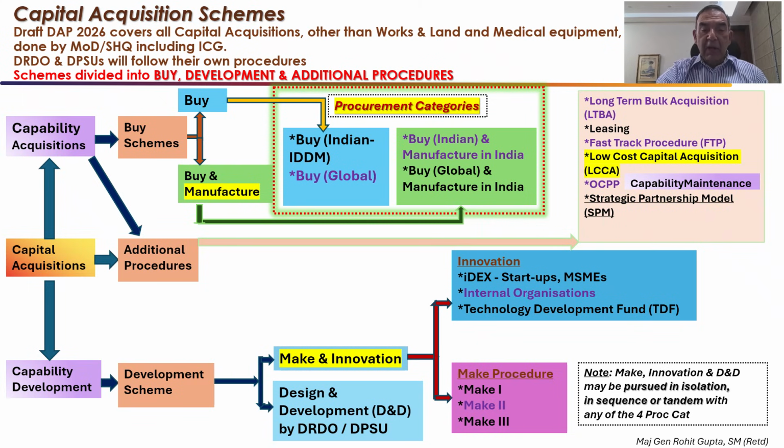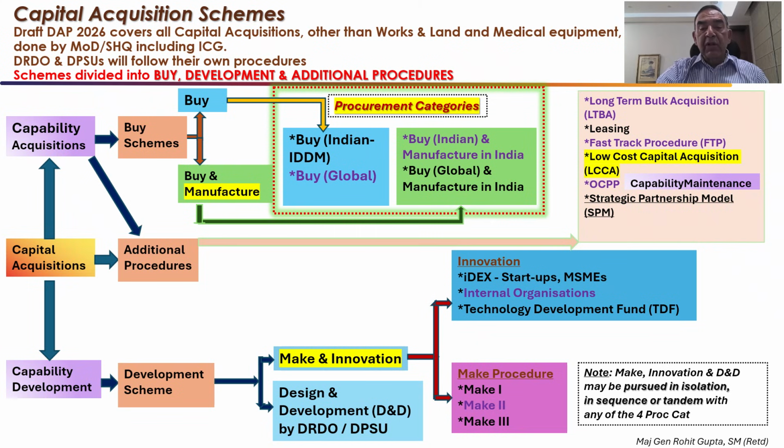The development schemes down south remain the same. That is the make and innovation. The make and innovation is divided into the make procedure, which is make 1, make 2, make 3. They remain the same, with a few changes, which we shall come to. And the innovation has got major changes, not in the grouping, but inside it, which is the indigenous design excellence, startups and MSMEs, basically the internal organizations, innovations, and the technological development fund by the DRDO. The design and development by the DRDO is by the DRDO, DPSUs, also the internal research organizations. OFBs have been knocked out.